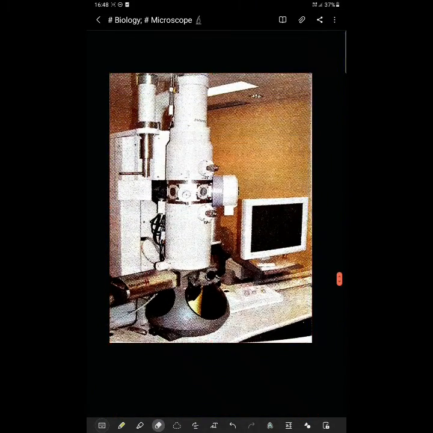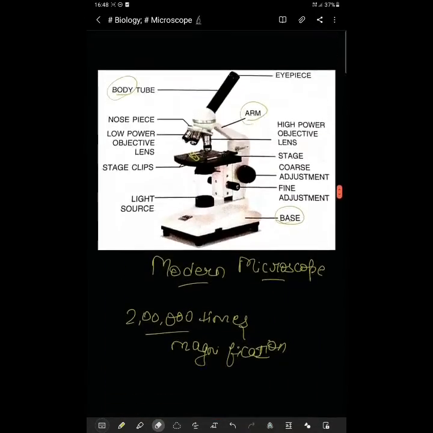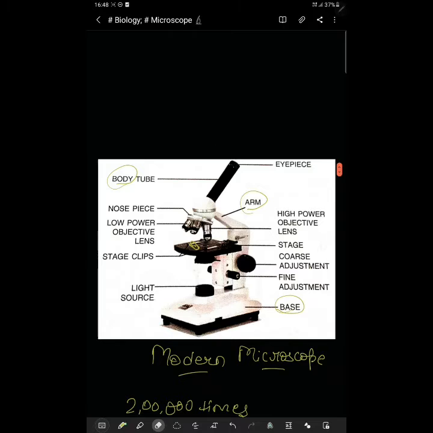Now this is an electron microscope. As you can see, an electron microscope looks like this. As I've already told you, it can magnify up to 2 lakh times as compared to the compound microscope. This is an ordinary compound microscope which can only magnify up to 2000 times. Okay, magnification is only 2000 times.